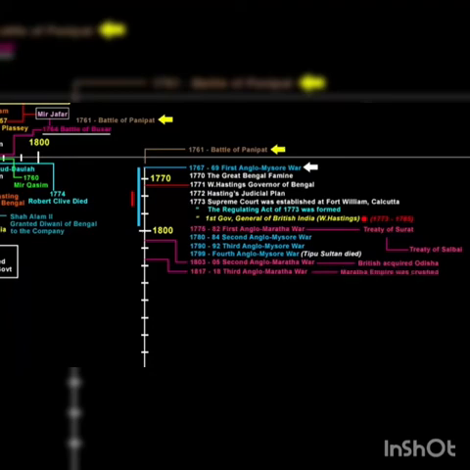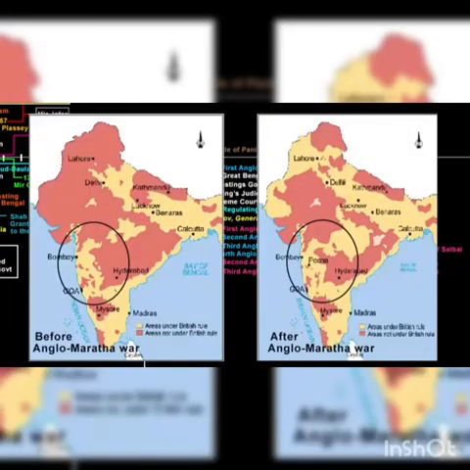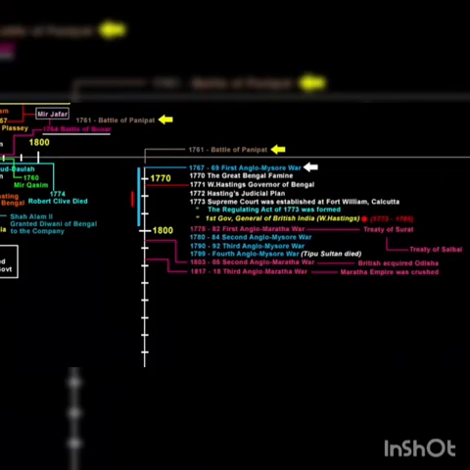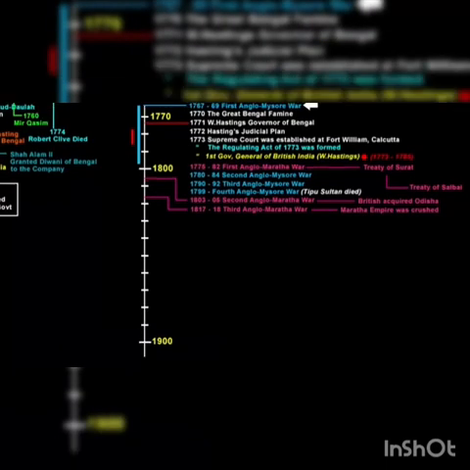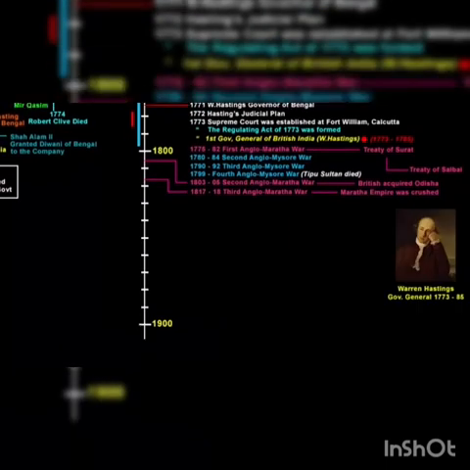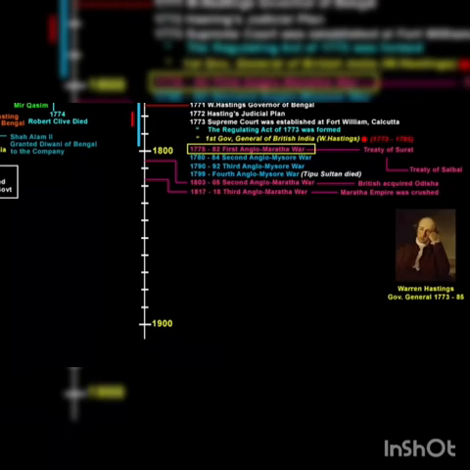The war crushed the Maratha power. The Peshwa was removed and sent away to Bithur near Kanpur with a pension. The company now had complete control over the territories of Mysore, Hyderabad, Lucknow, Pune, Travancore, Cochin and many other princely states. Now if you see, during the first Anglo-Maratha war, the Governor General Warren Hastings was in office.